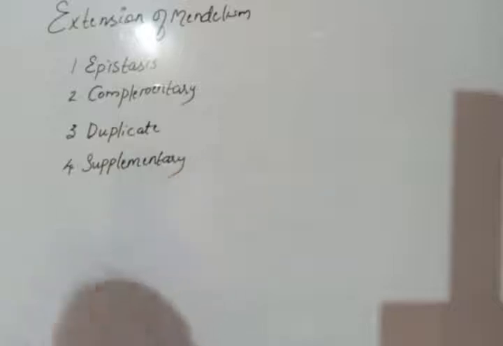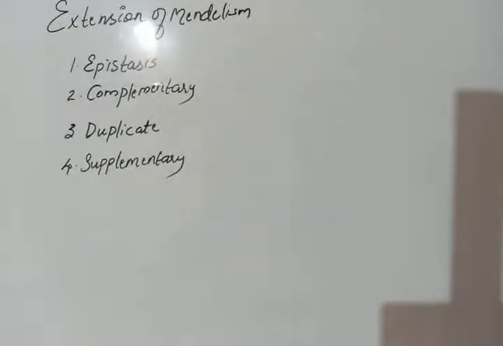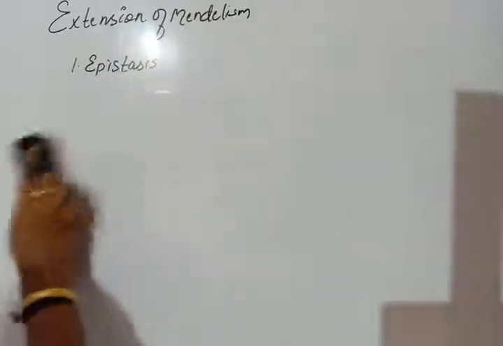Okay, so how these crosses may change the phenotypic ratio from the Mendelian ratio, how the F2 phenotypic ratios of these crosses are changing from the Mendelian crosses, that we are going to discuss. So first we will discuss epistasis.